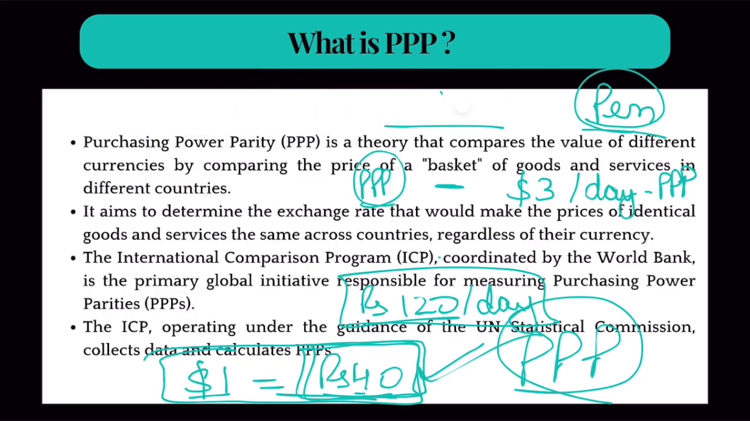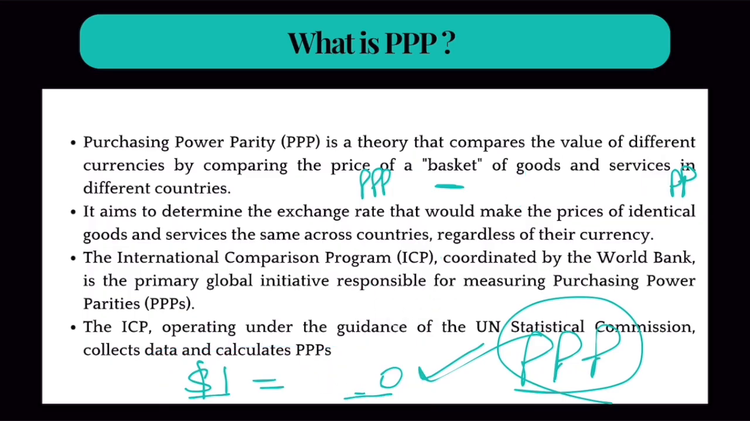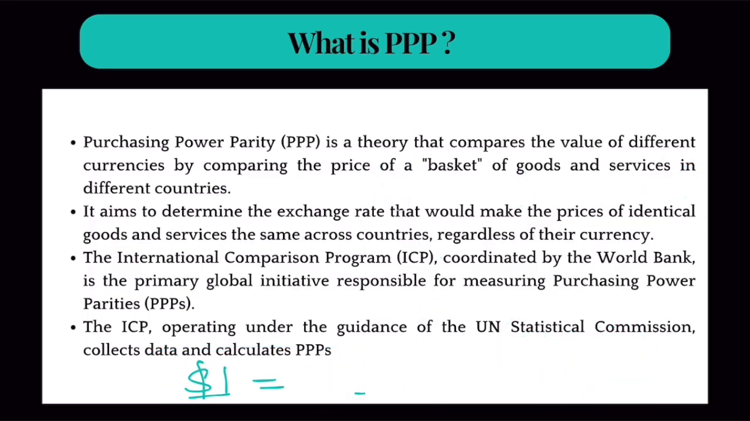So it is the exchange rate based on the comparison between goods priced in different countries. Okay. Now, who calculates PPP exchange rate? Well, it is calculated by International Comparison Program coordinated by World Bank. International Comparison Program functions under the guidance of UN Statistical Mission. Clear? Very simple. All right.